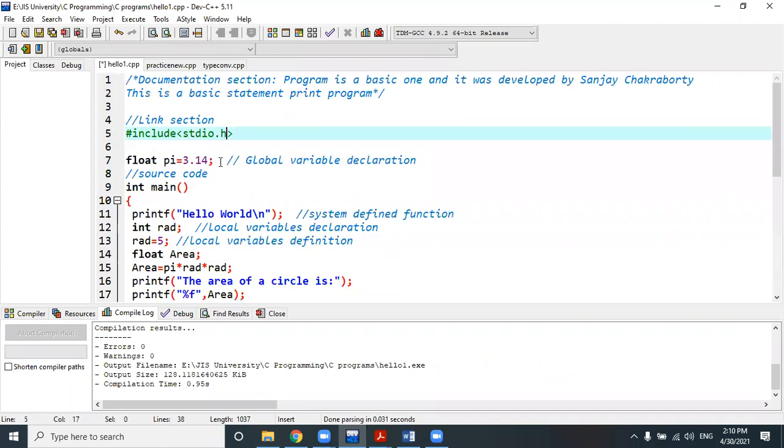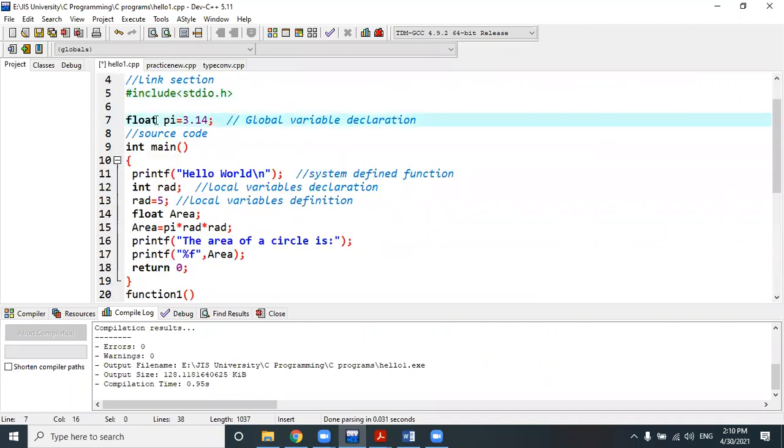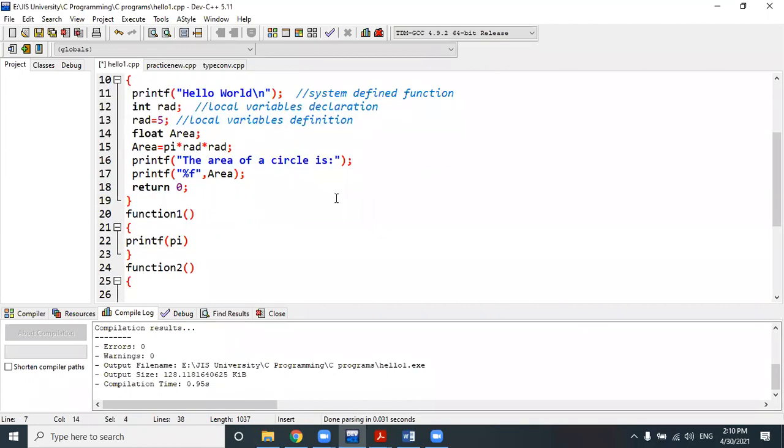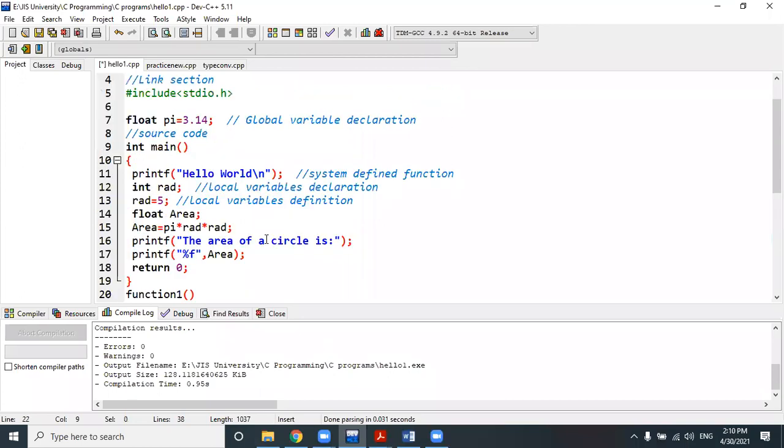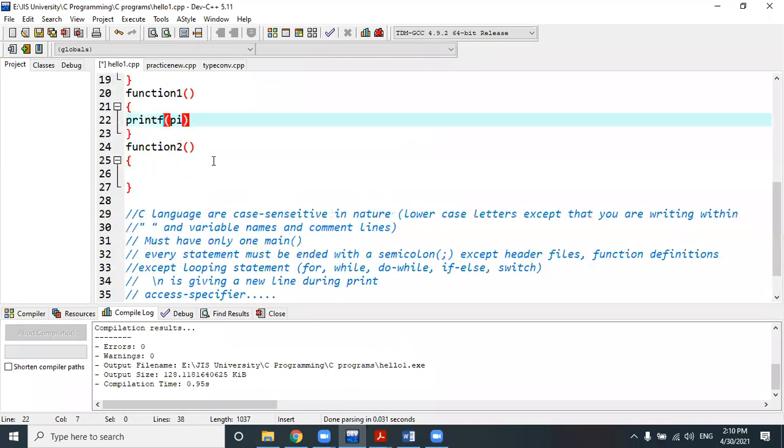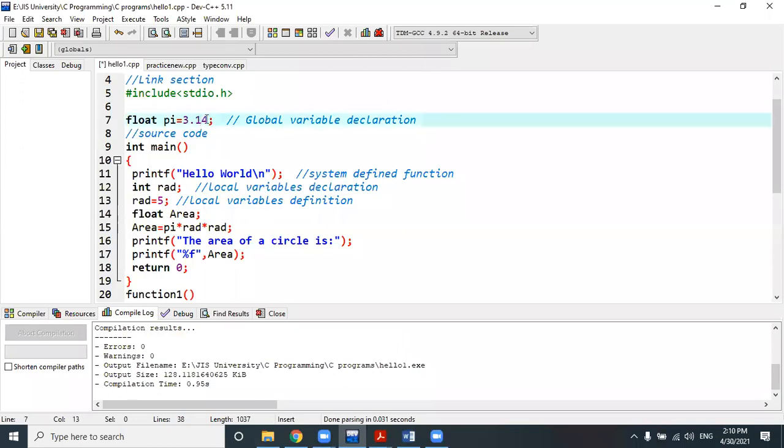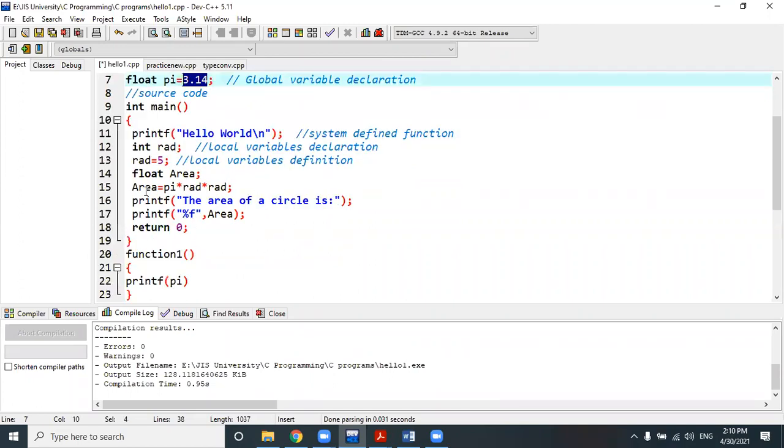So the global variable's value is constant throughout the program. In the whole program the global variable value cannot be changed. You cannot change the value anywhere except the declaration phase. Only here can you change the global variable value, but anywhere else you cannot change the value of the global variable. It is not allowed. But a local variable's value you can change.